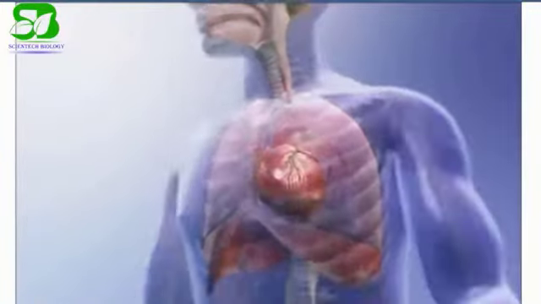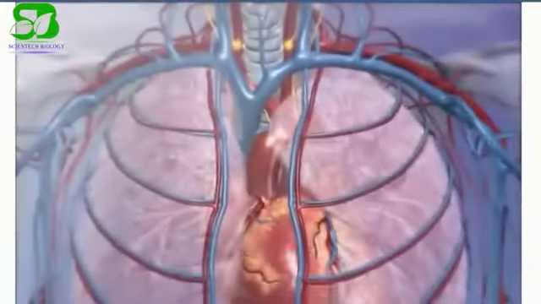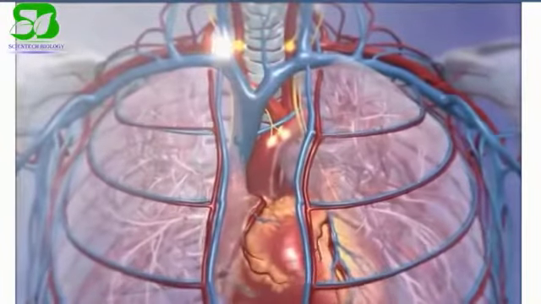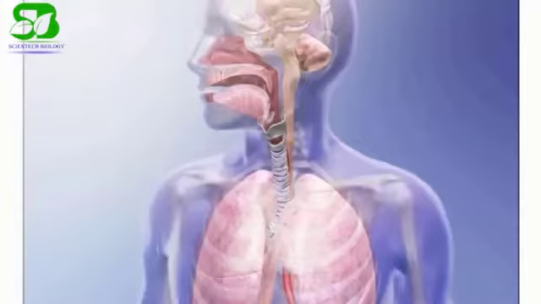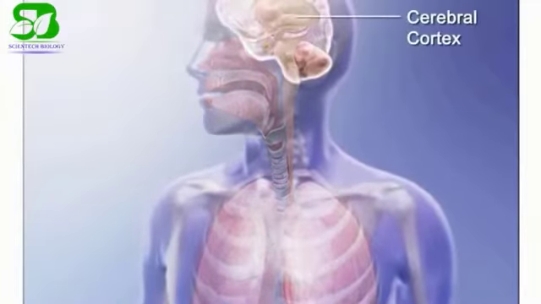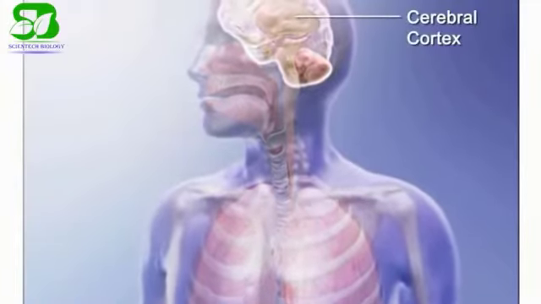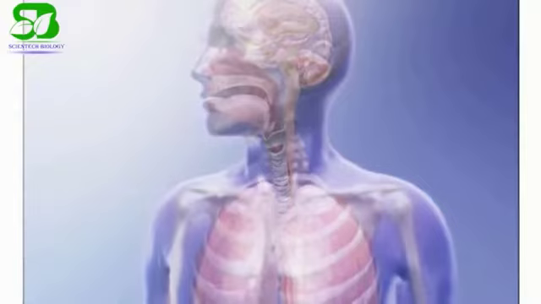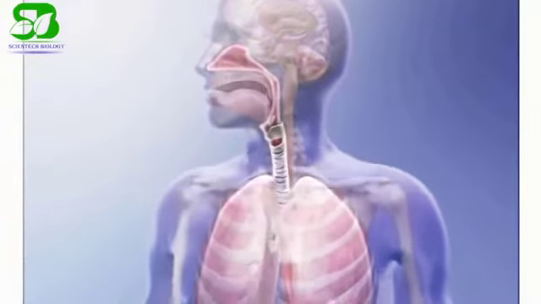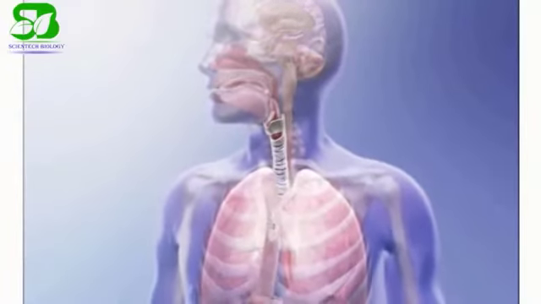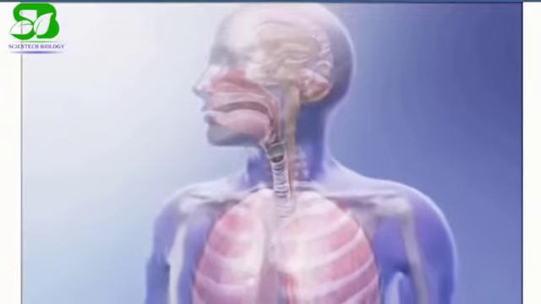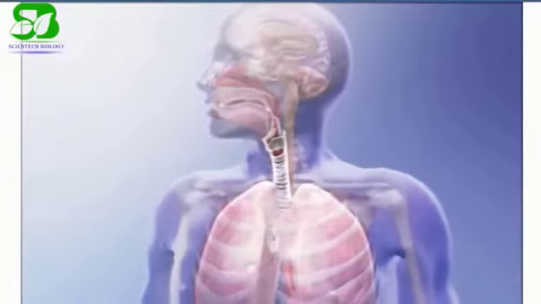When the body uses more oxygen, sensors in the blood called chemoreceptors send signals to the brain, so the rate of breathing increases. Actions including talking, sneezing, and coughing can also alter the breathing pattern for a short period of time.